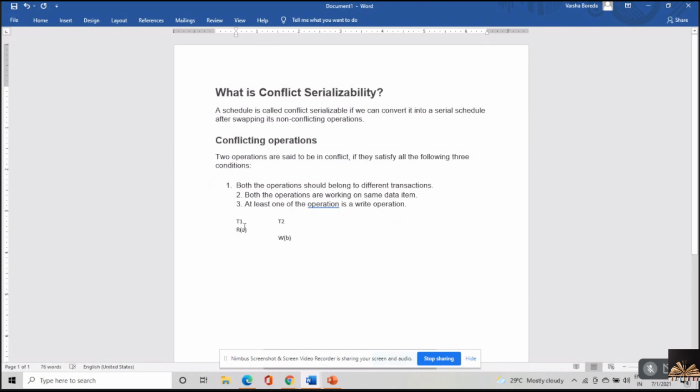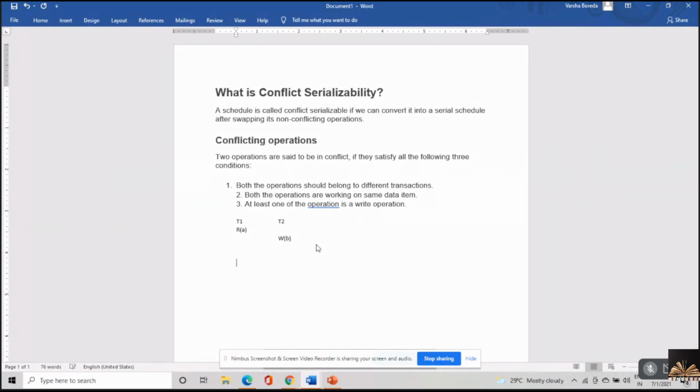But here I'm working with different database items. The first one is read of A and write of B. And these two would be conflicting if and only if any of these two operations is a write operation.